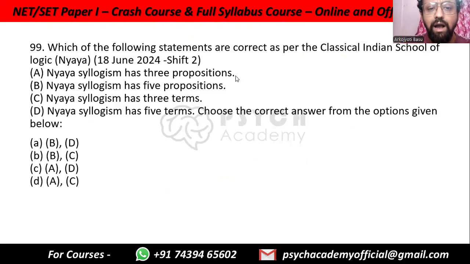Which of the following statements are correct as per the classical Indian school of logic? Nyaya syllogism has 3 propositions. No, it has 5 propositions. It has 5 propositions, correct? It has 3 terms, yes: Sadhya, Paksha and Hetu. Nyaya syllogism has 5 terms. No, only 3 terms. So this is also not true. So the correct answer is B and C. Option B and C only.